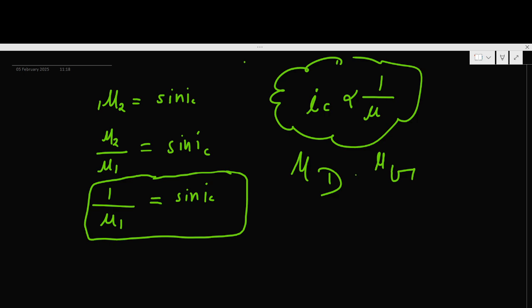Since diamond has a higher refractive index than glass, the critical angle of glass should be more than the critical angle of diamond. This thing you have to keep in mind. Very important concept. You can write critical angle of diamond and critical angle of glass, and you can make the symbol in any way. So this is the one conclusion.